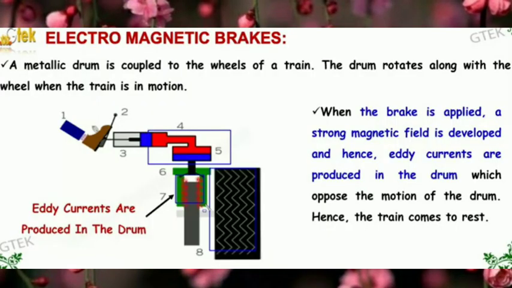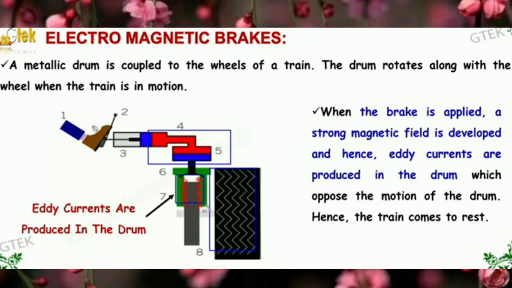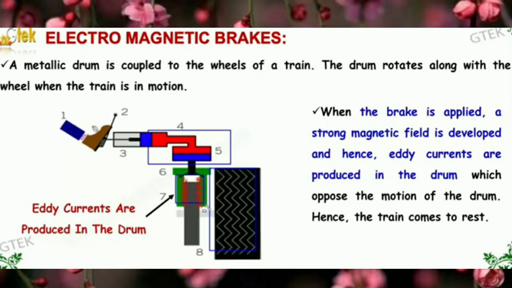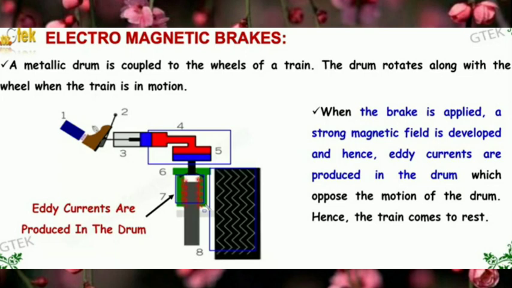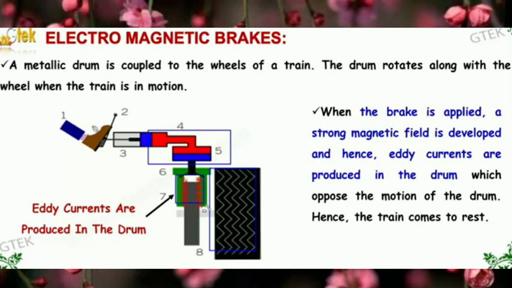First application is electromagnetic brakes. Strong electromagnets are situated above the rails in some electrically powered trains. When electromagnets are activated, the eddy current induced in them opposes the motion of the train, and hence the train comes to rest.